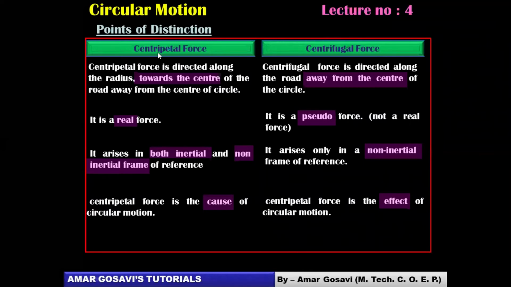Yes, Akansha, you raised your hand. Please let me know what exactly the problem is. Akansha, do you have any doubt?